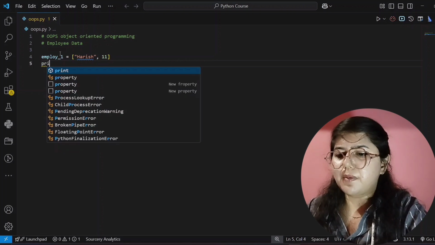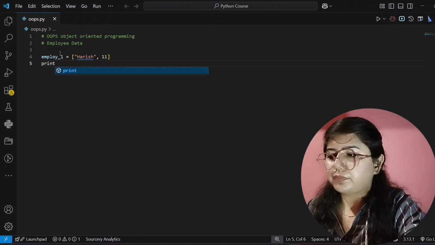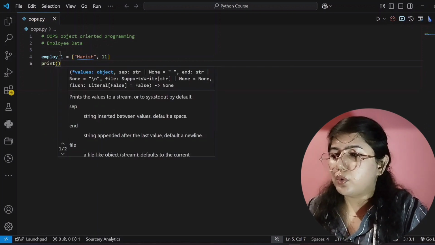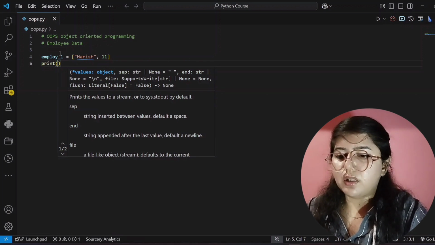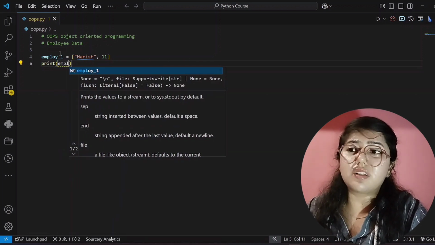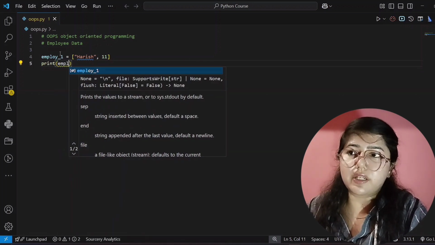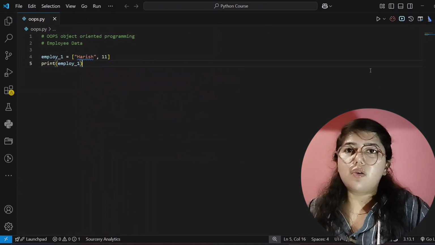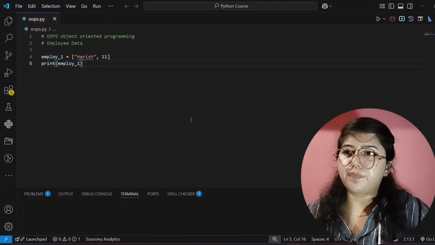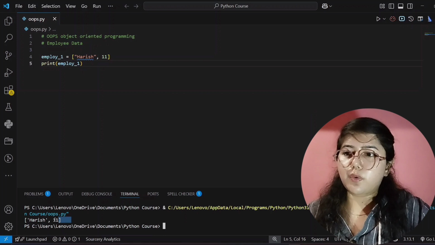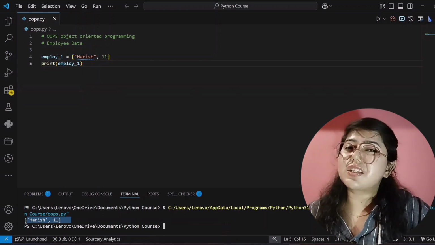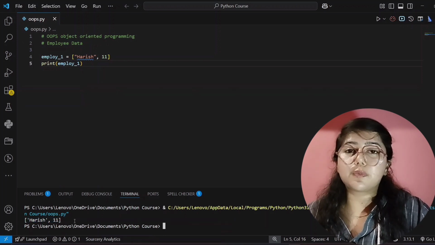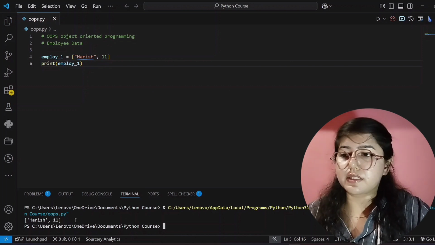I will simply write print, and then inside that you can write the name of your employee, meaning the variable or the list you have created, that is employee 1. And now I will run this code. See here, it's showing correct output, but it's showing in list form. Yes, but don't worry, I will explain how to create it without a list. That is Harish and employee ID.